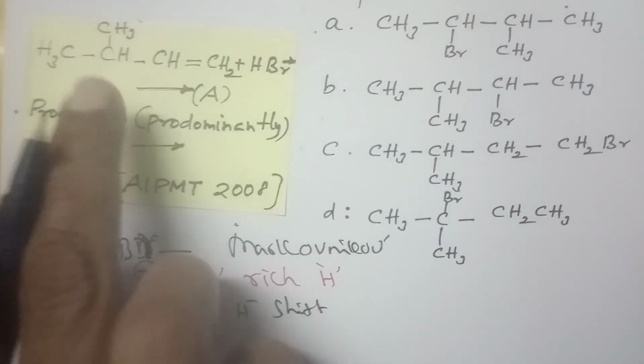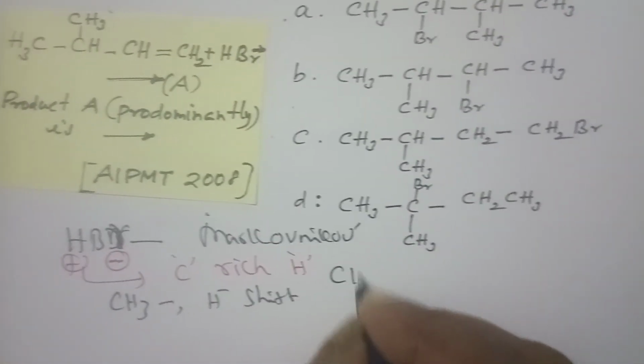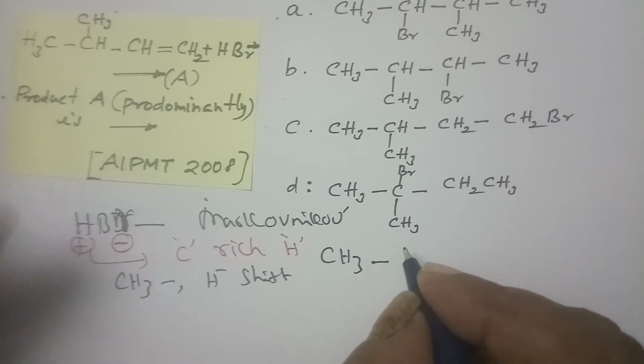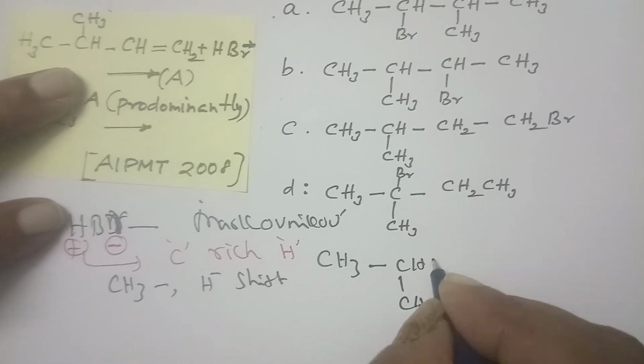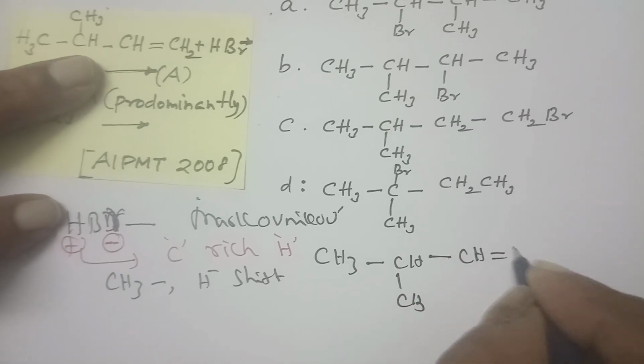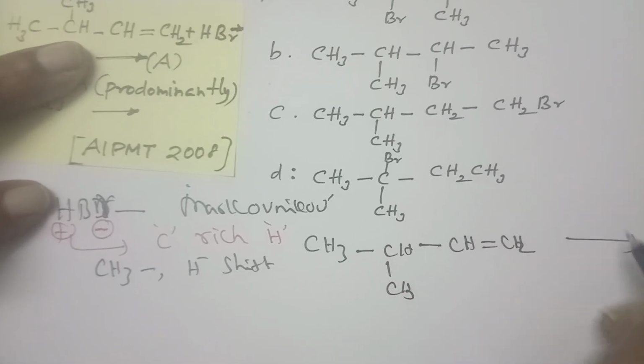Now let us write the reactant first. Whenever you are writing, write in the fastest manner: the methyl group, a single bond to CH, and a double bond to CH2. Now put the hydrogen.